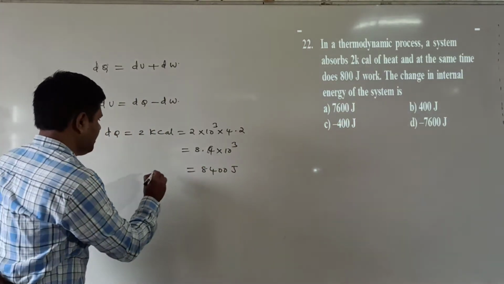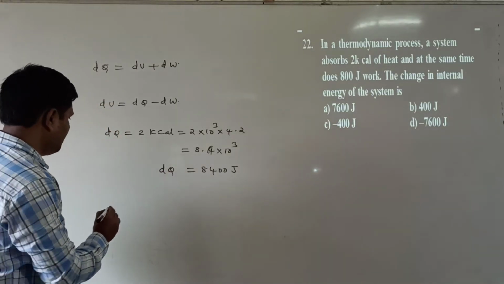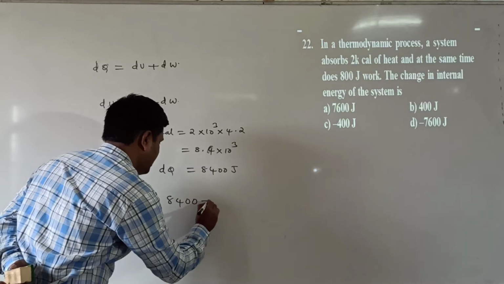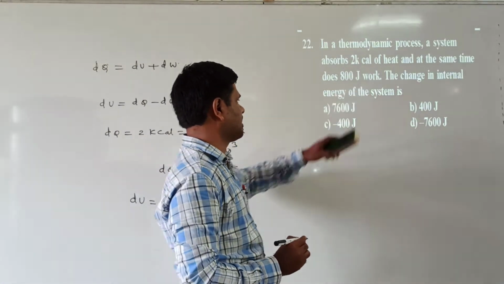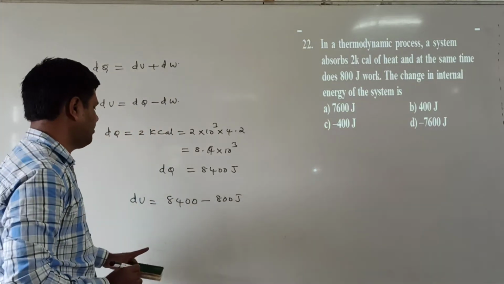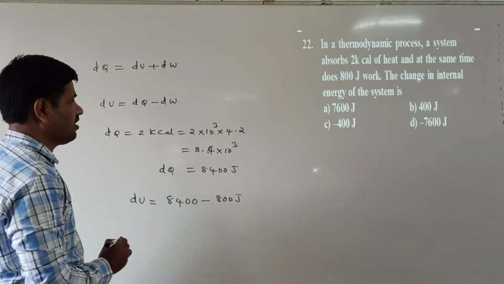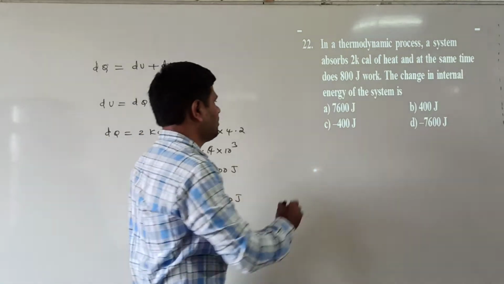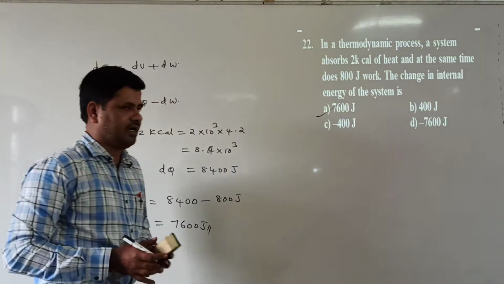This is dQ. Work done is already given as 800 joules. Now 8,400 minus 800, we are getting 7,600. Which option is correct here? A option is correct.